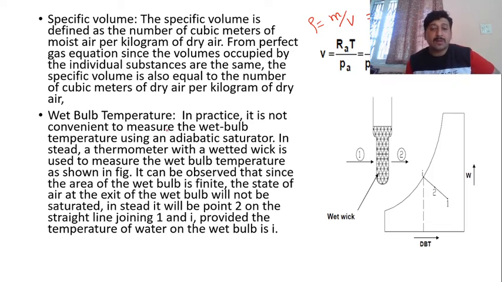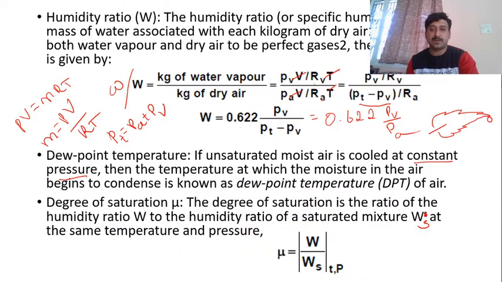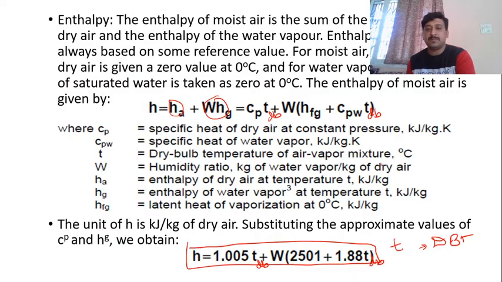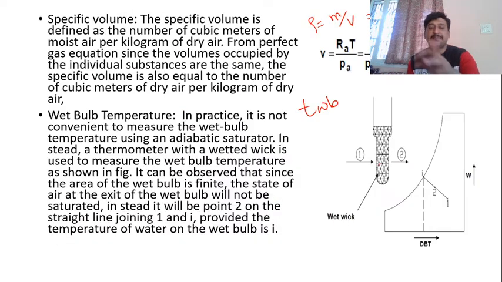Okay, so now coming to wet bulb. Initially you studied dry bulb temperature. Now here you are learning about the wet bulb temperature. What is wet bulb temperature? That is TWB. You have seen this in the formula here, the WB. So what is WB here? Wet bulb temperature. So what is this wet bulb temperature?